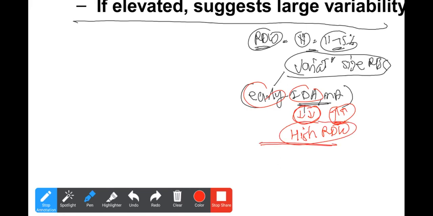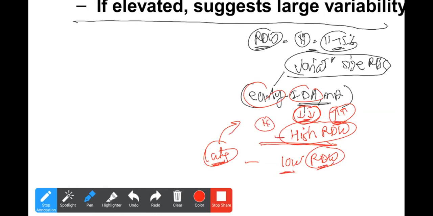Then in the late phase, all cells have become either small or large, and the RDW is low. When you treat the patient, cells start becoming normal, so the RDW goes low to high. Did you understand it now?